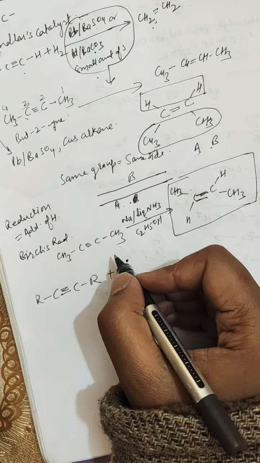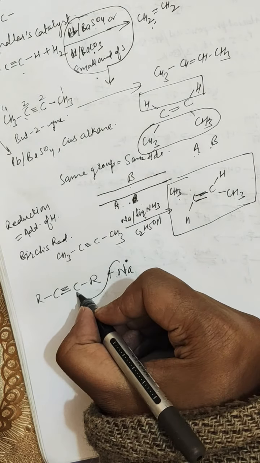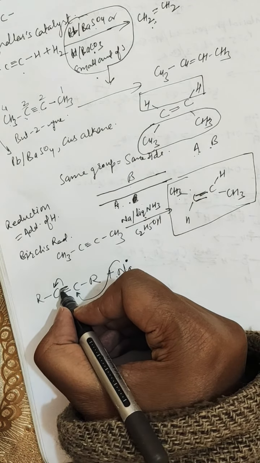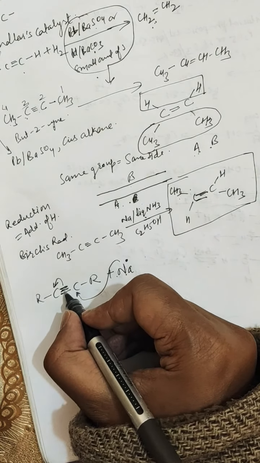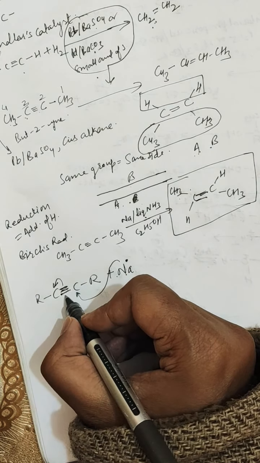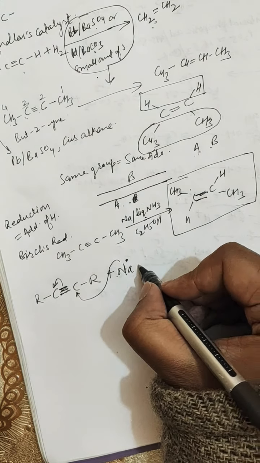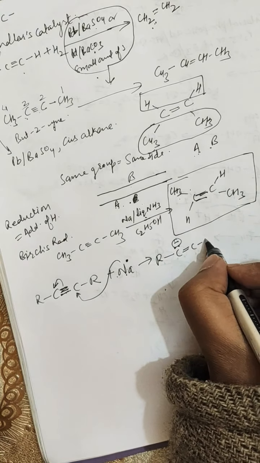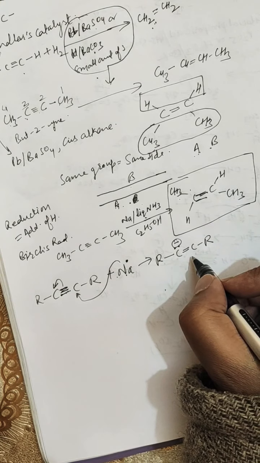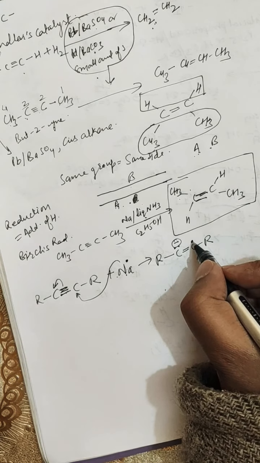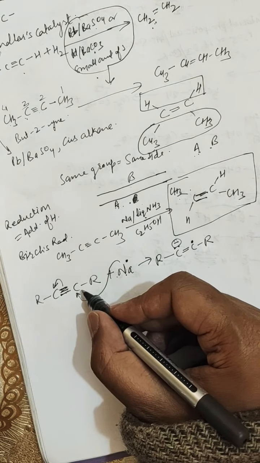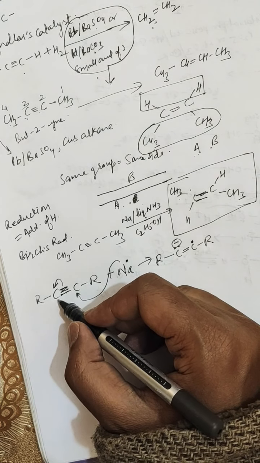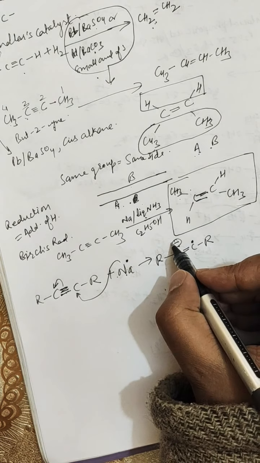So this electron comes to this carbon, and one bond out of these three bonds goes to the other carbon and results in the formation of a negative charge. Further, this electron is added to one carbon, and two electrons go to the other, adjacent carbon of the triple bond.